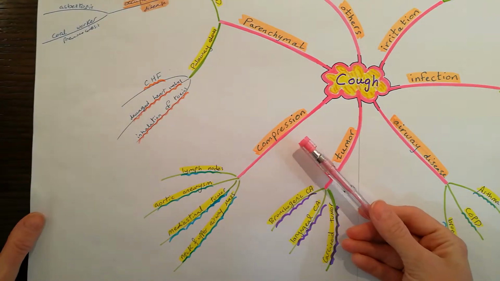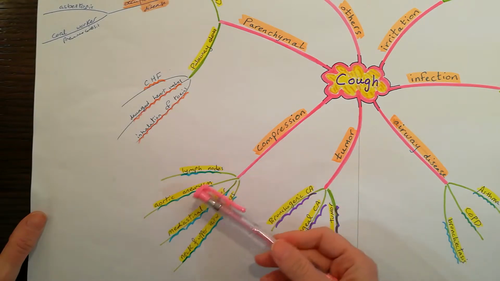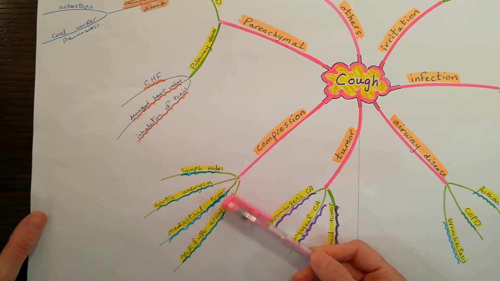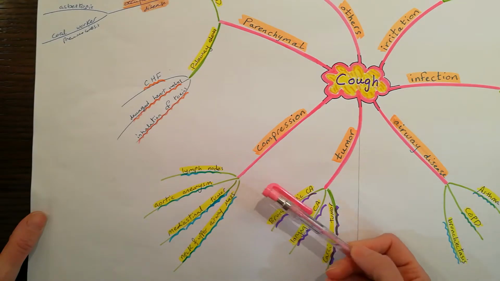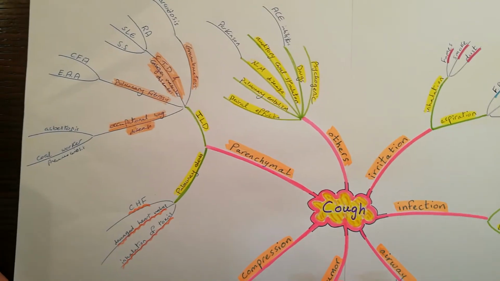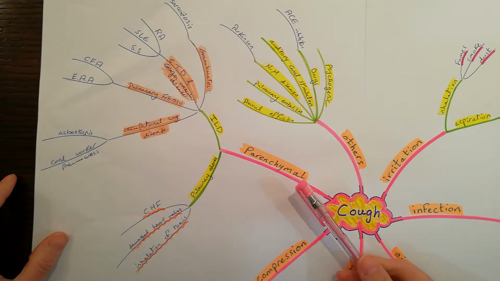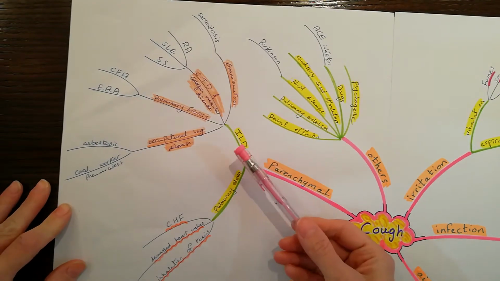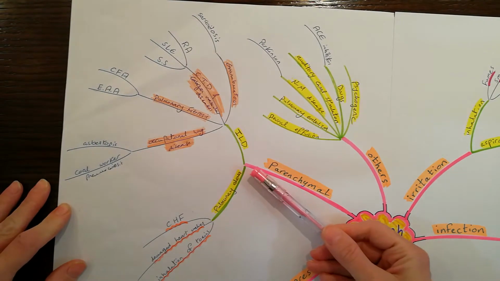Compression from outside the respiratory system, for example, enlarged lymph nodes, aortic aneurysm, mediastinal tumor, neck and upper airway masses. Parenchymal lung diseases can cause cough. And parenchymal lung diseases are interstitial lung diseases and pulmonary edema.